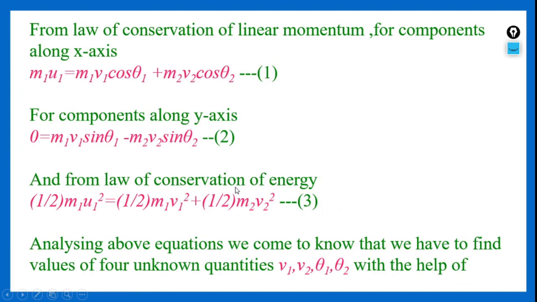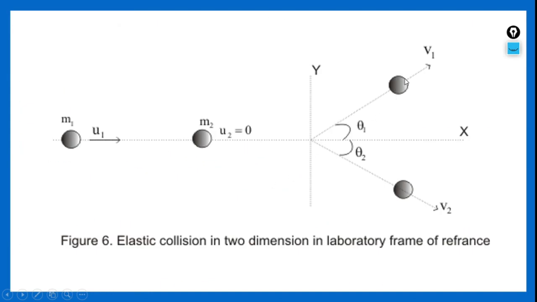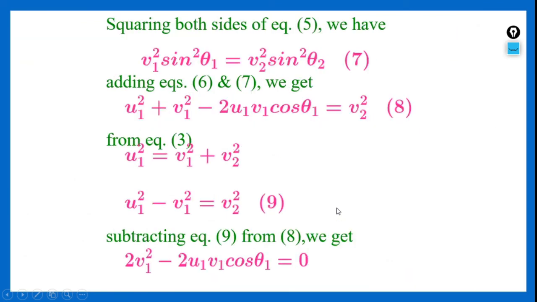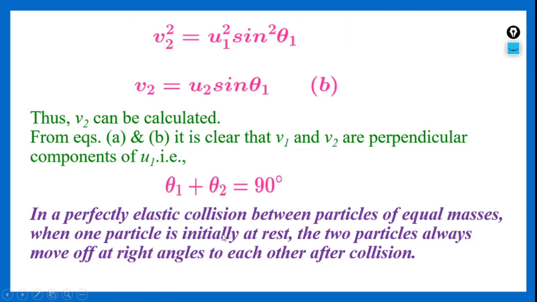So the angle made by these two balls is 90 degrees, that means they both move perpendicular to one another. This is how we can show perfectly elastic collision in a two-dimensional frame.